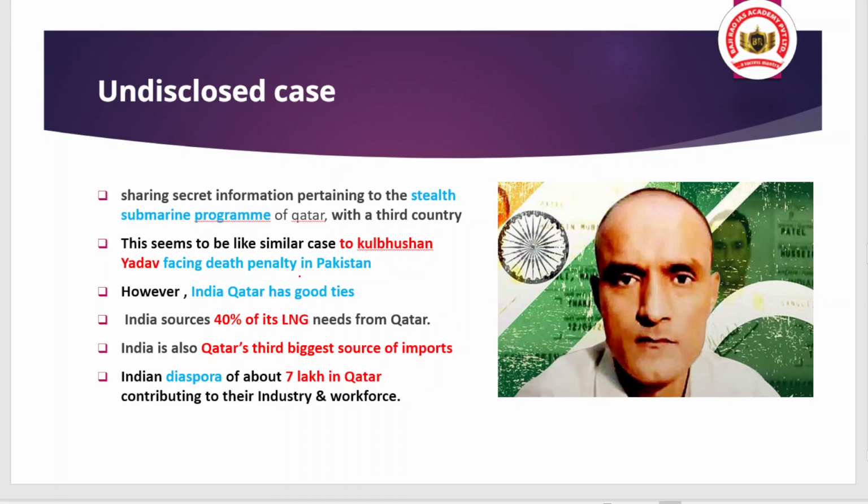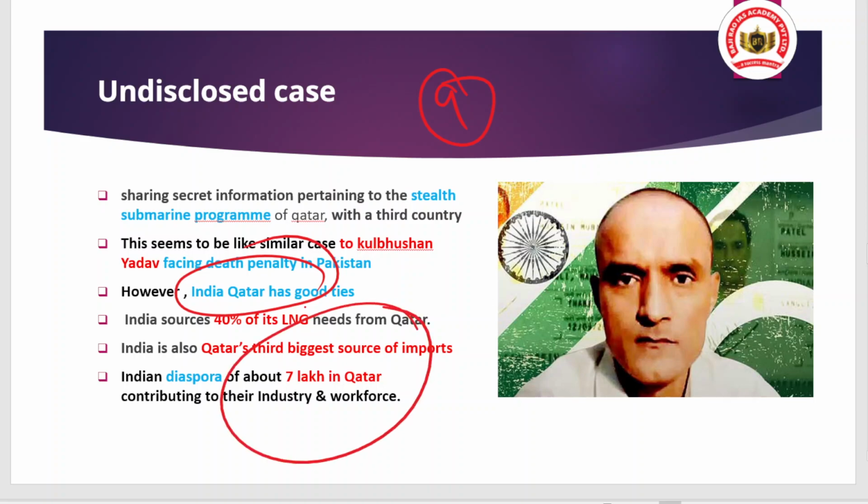Like India sources about 40% of its required liquefied natural gas from Qatar. Okay, and also India is Qatar's third biggest source of imports. Okay, that means Qatar's dependency on India for raw material and for food items is also very high. And the third important thing is India's diaspora presence in Qatar, about 7 lakh Indians living there.